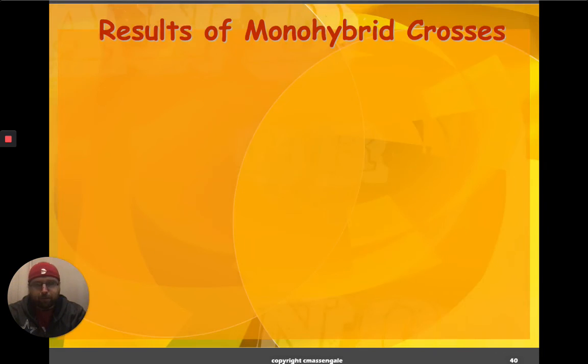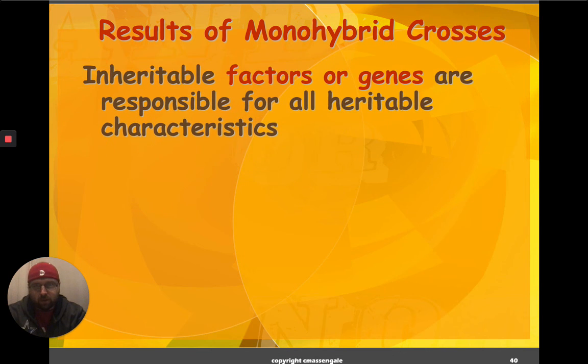So here we have the results of his monohybrid crosses, what he saw. And he was able to see that what he called inheritable factors, which we later described as genes, are responsible for all heritable characteristics. So what that means is that everything that you're able to inherit from your parents, you get in the form of genes. And a lot of you are sitting there saying, no duh, that's pretty obvious.